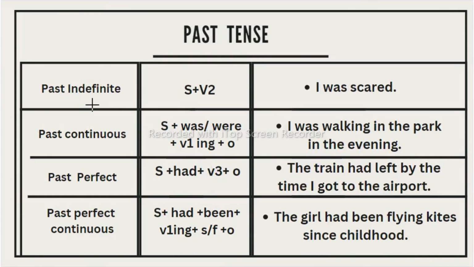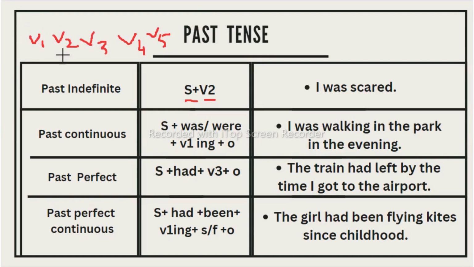In the same way, we have past indefinite where we can say our sentence only with the subject and verb. So here we need to take V2. You know that we have five verb forms, that is V1, V2, V3, V4, and V5. So this V1 is nothing but the bare verb, like eat, swim, sing. We should not add any ing or ed to it. This is bare verb V1. This will be used with do forms or will forms, means modals.